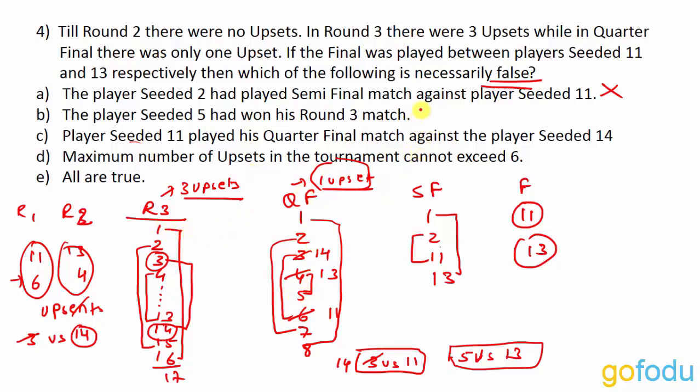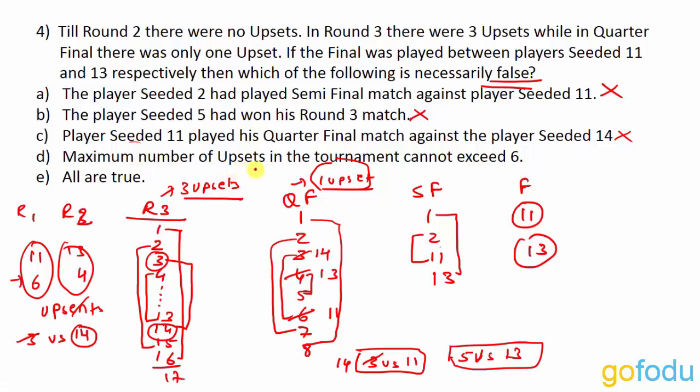So this is also a possibility and this is not the option that we are looking for. Option C tells us that player seeded 11 played his quarterfinal match against the player seeded 14. In the quarterfinals, we saw that 11 will be playing against 14. So this is also not the option that we are looking for.